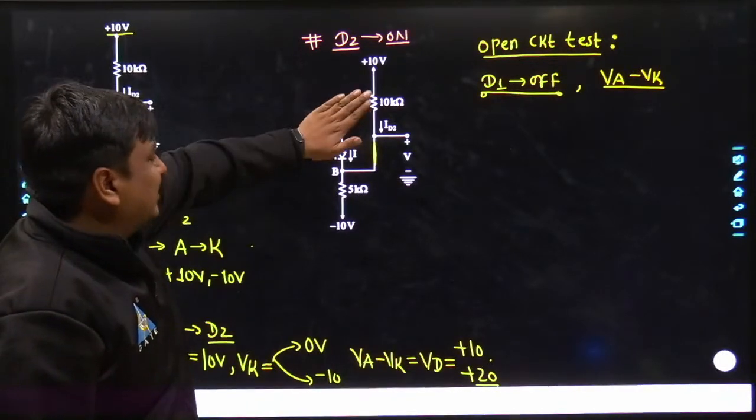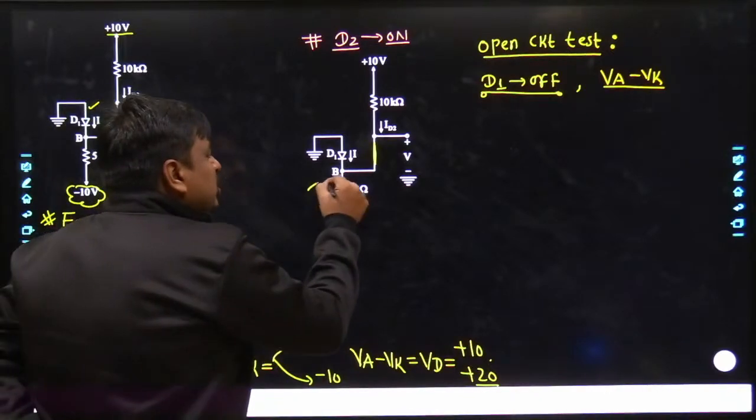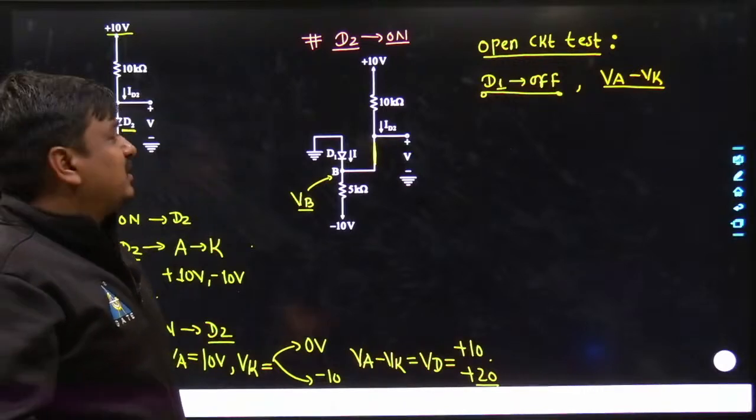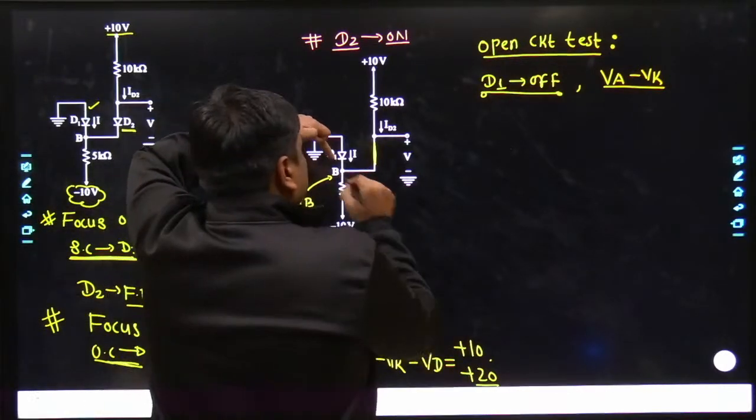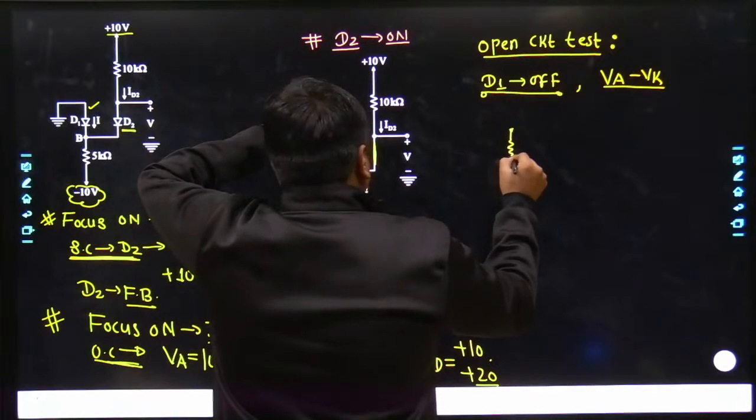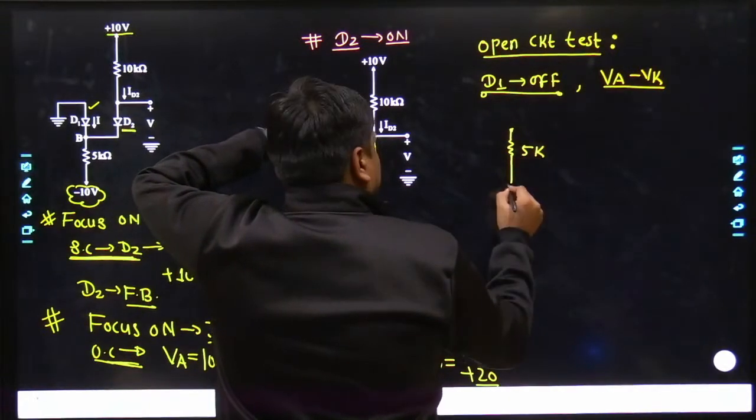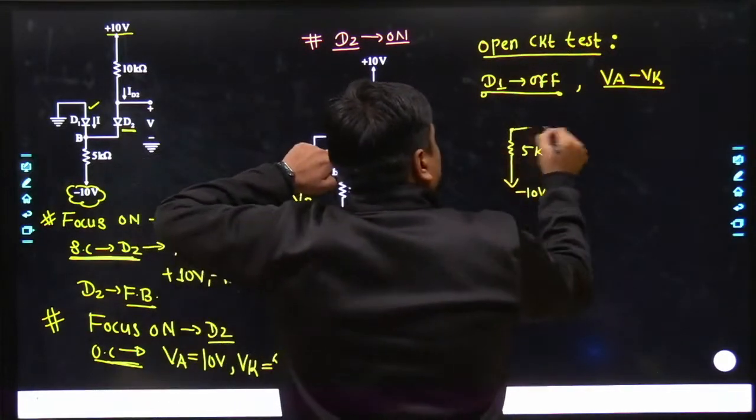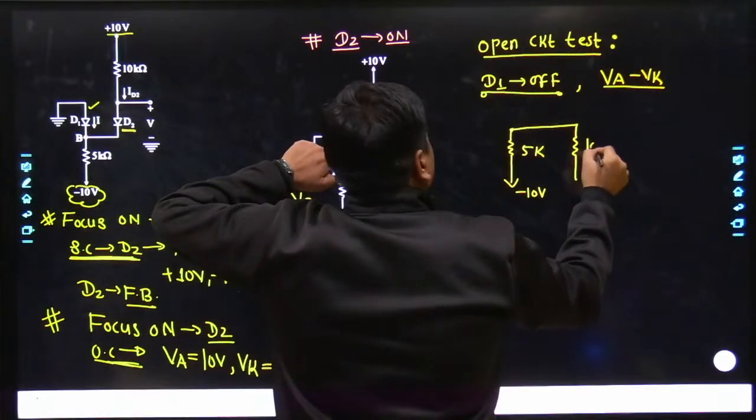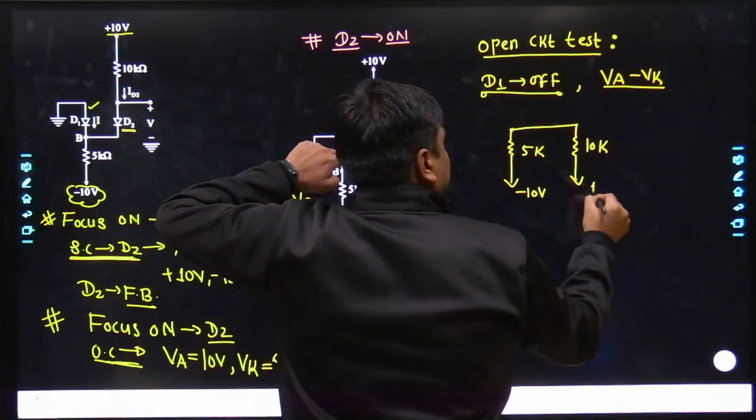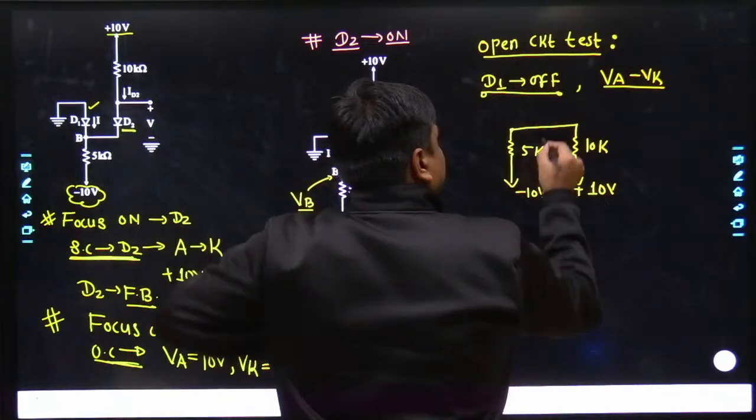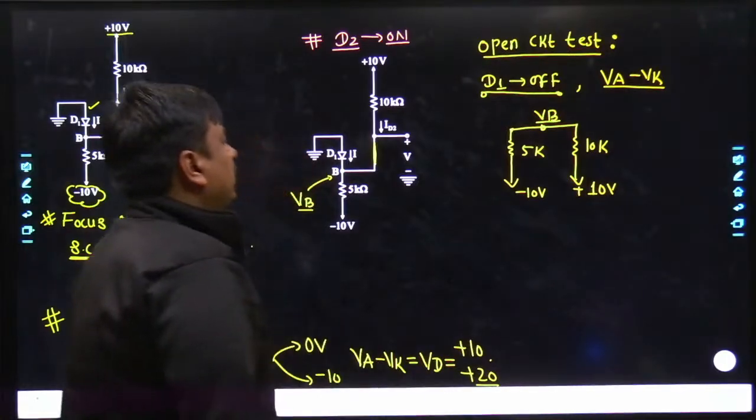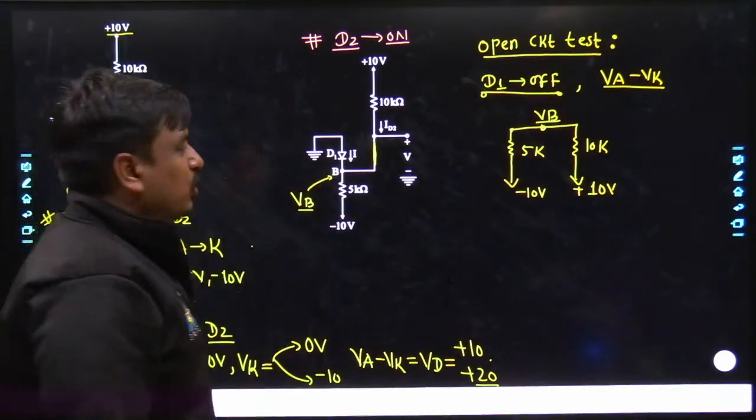If you are keeping this diode off, what potential would you get across the terminal B? Easily you can get it with the help of a few KVLs as well as KCLs. This is the B terminal. Along with the B terminal, the 5 kilo gets connected with minus 10 volt, and the 10 kilo gets connected with plus 10 volt, and here it's VB, the voltage across terminal B.